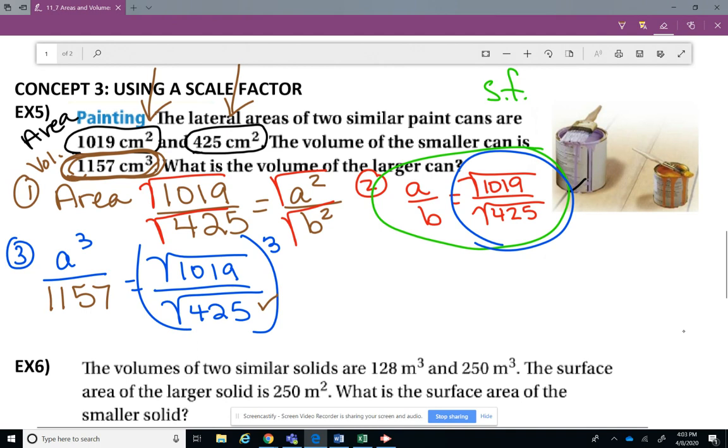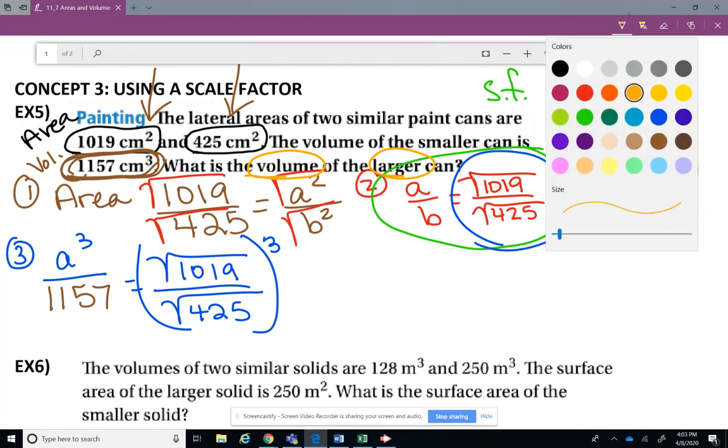Now we're only missing one piece of information. They wanted to know the volume of the larger can. Well, this right here is the volume, the larger number, so that's the volume of the larger can. When we get finished, we're going to have our answer.